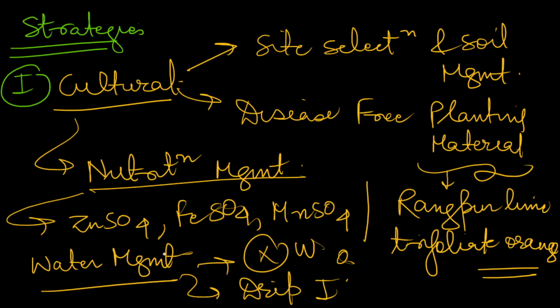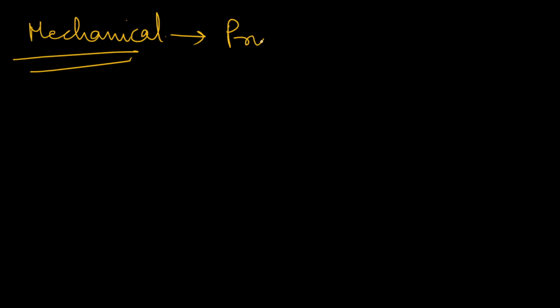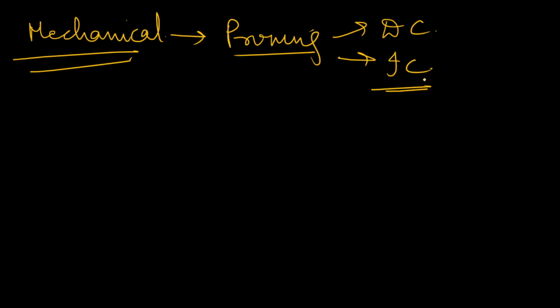Now you can also mention some mechanical methods. In mechanical methods, you can heavily depend on pruning. Timely pruning should be there, especially remove all diseased crop or any inferior crops, so that there are no chances of citrus decline spreading. If there is a diseased crop and the disease spreads to other crops, there will be high chances of citrus decline. So pruning is a very important method which you should do.